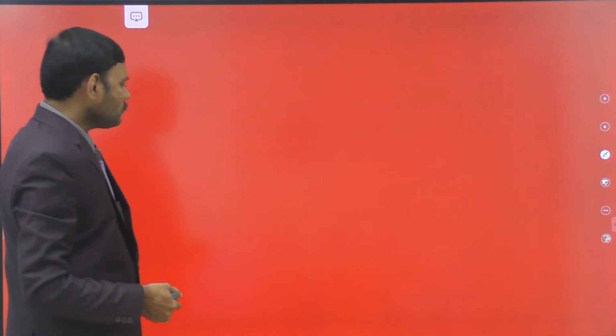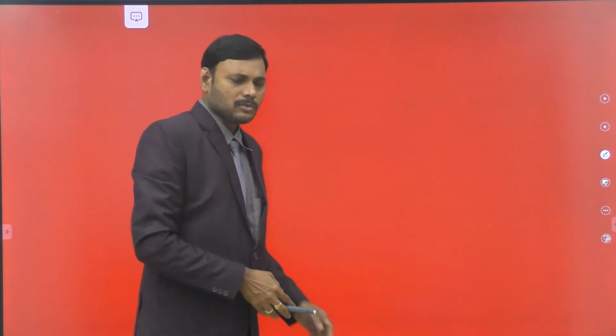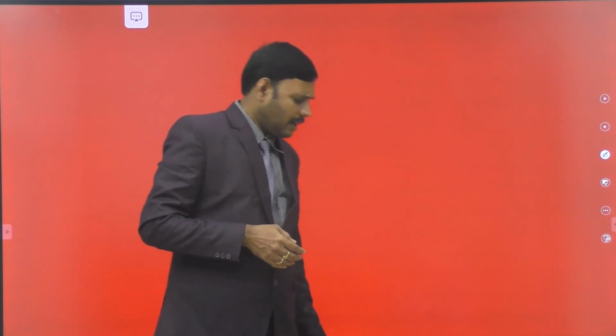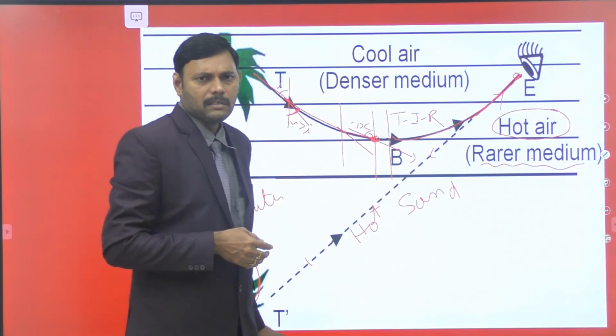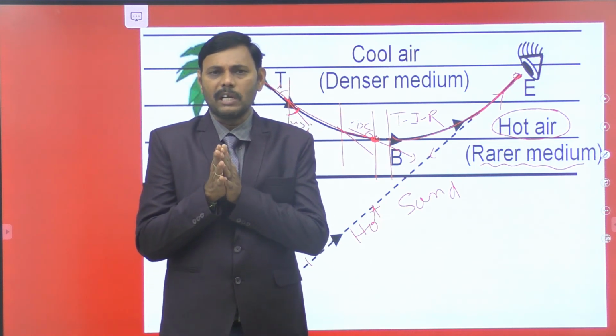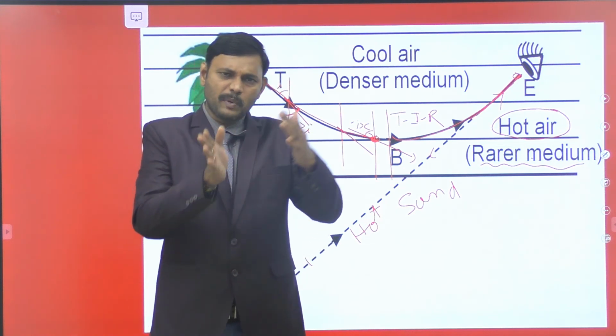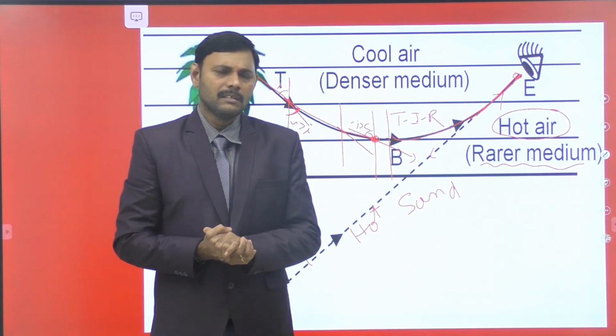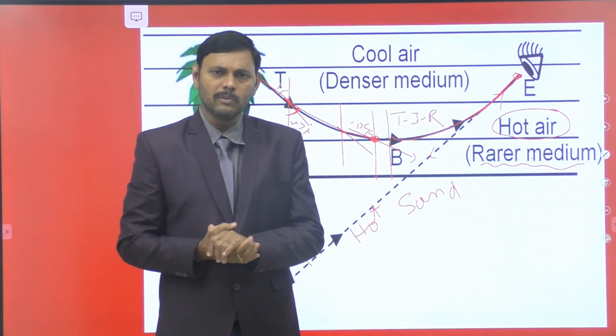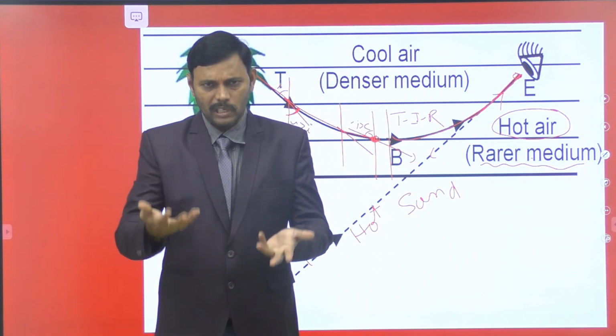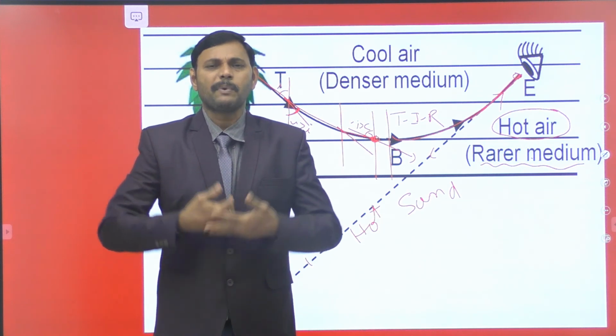So students, today we completely concentrated on only one topic, that is total internal reflection. We studied the phenomenon of total internal reflection, and I derived the expression for critical angle, that is sin C is equal to 1 by mu, and a consequence of total internal reflection, that is optical fibers.